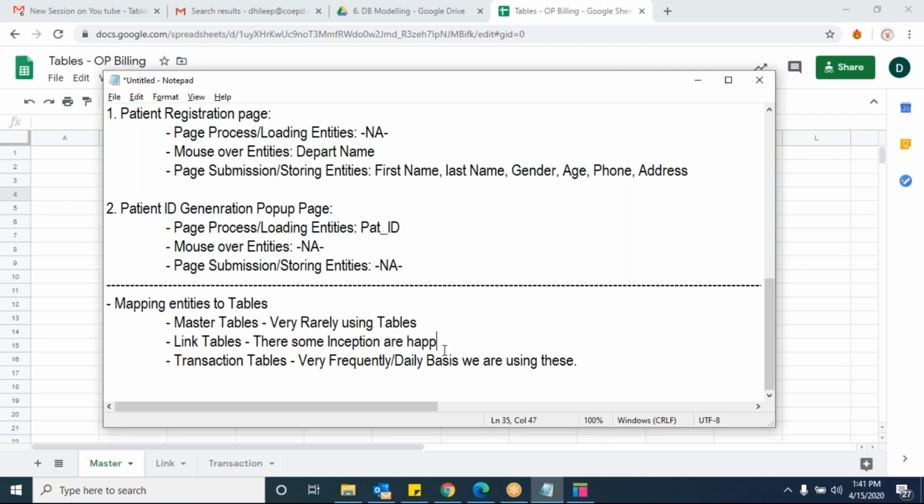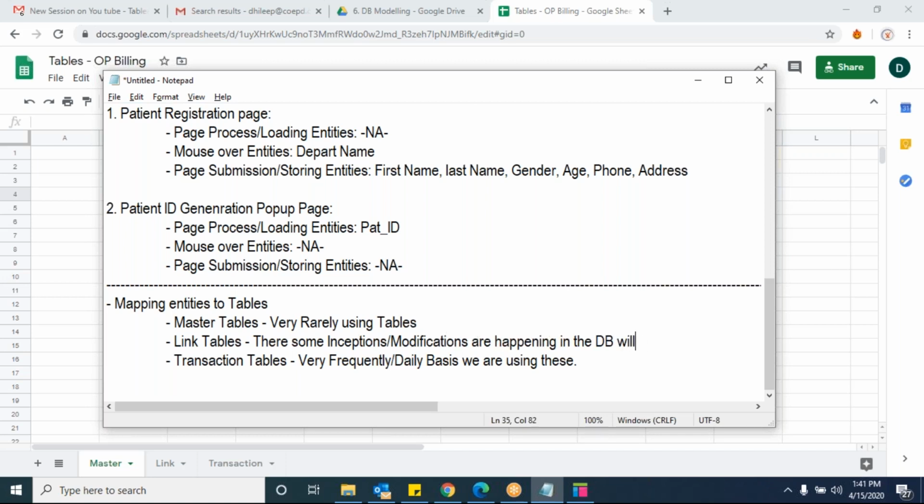Adding one more department should be captured in a table somewhere, right or wrong? Who added that? At what time did he add it? And from which IP did he add it? Those things should be captured in a table, right or wrong? Correct. So all the inceptions or even modifications are happening in the DB.